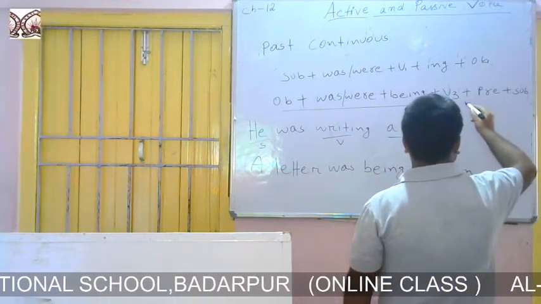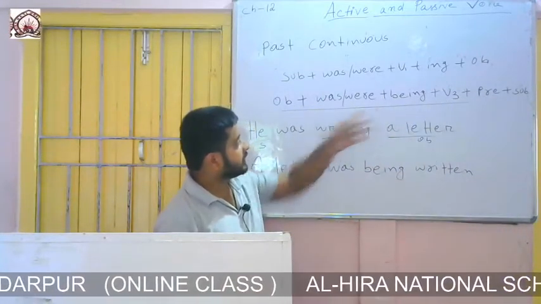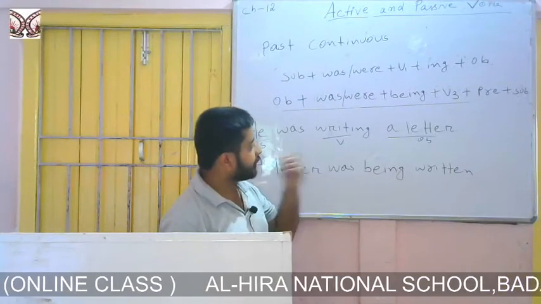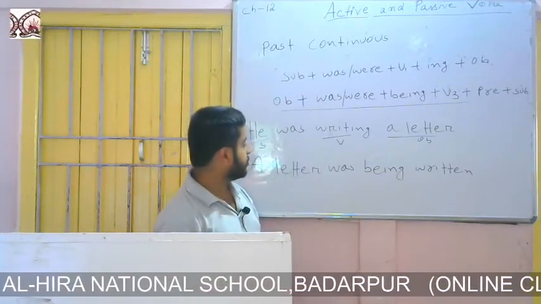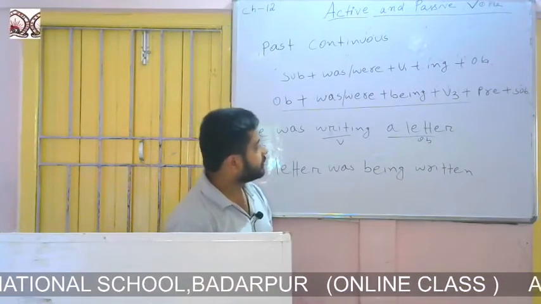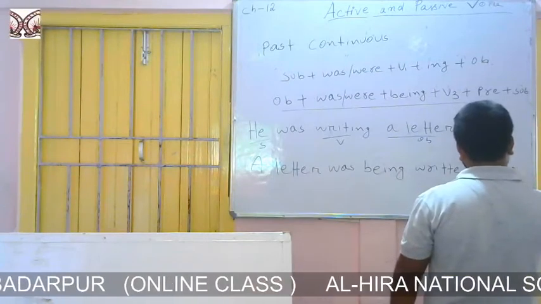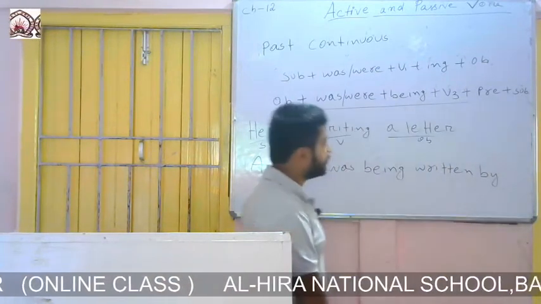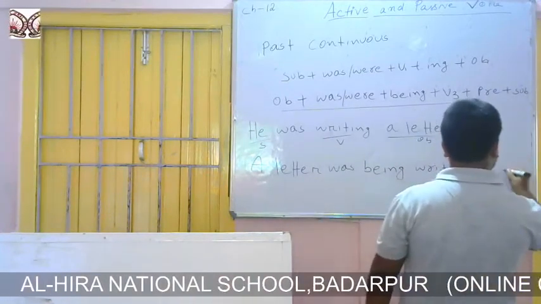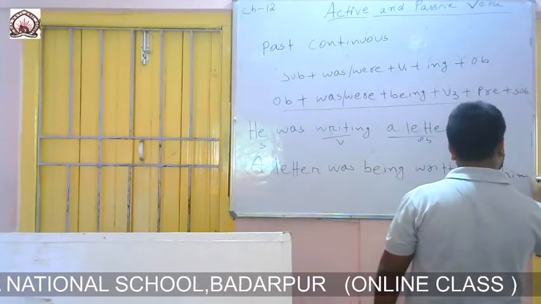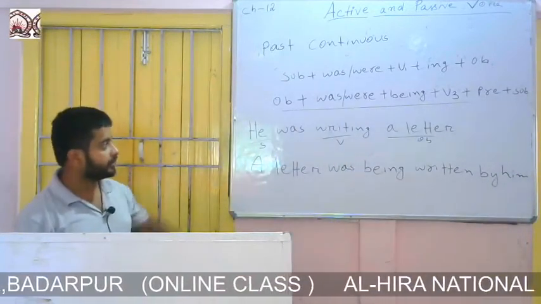Then the formation says to write the third form of the verb after being. There we have written. Then the formation says to write a preposition after the third form of the verb. So most of the time the preposition is by. Then the formation says to write the subject. So he will become him. A letter was being written by him.